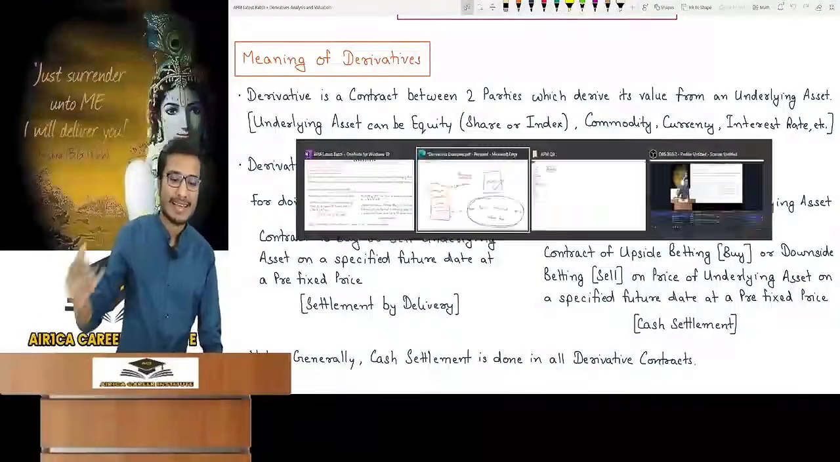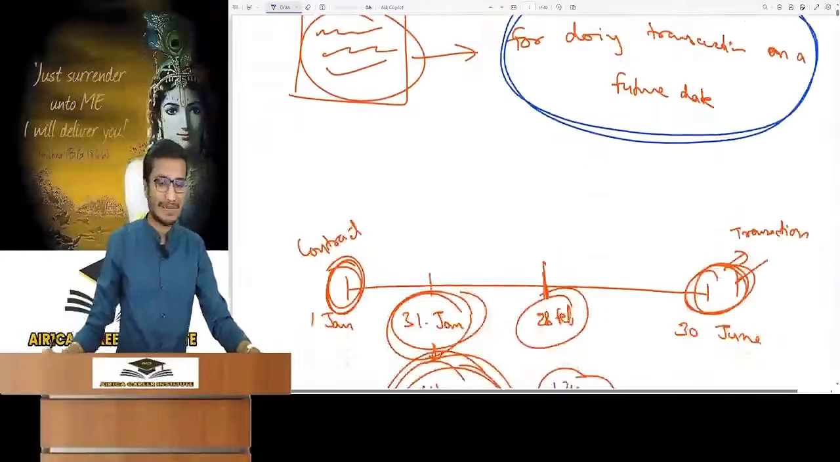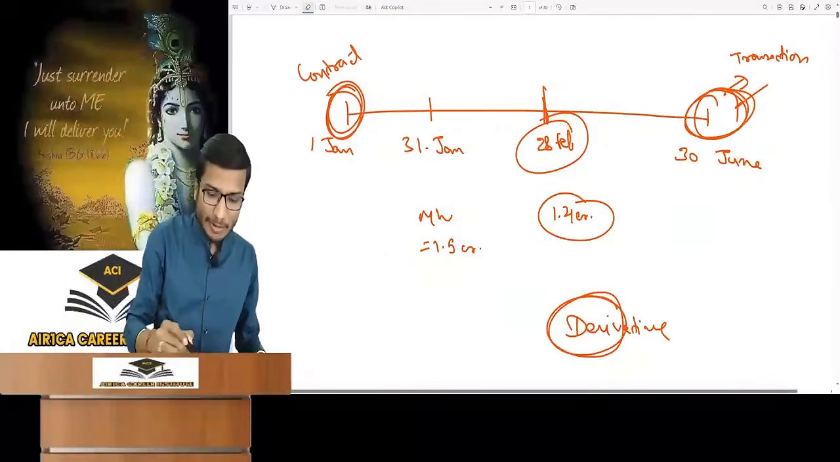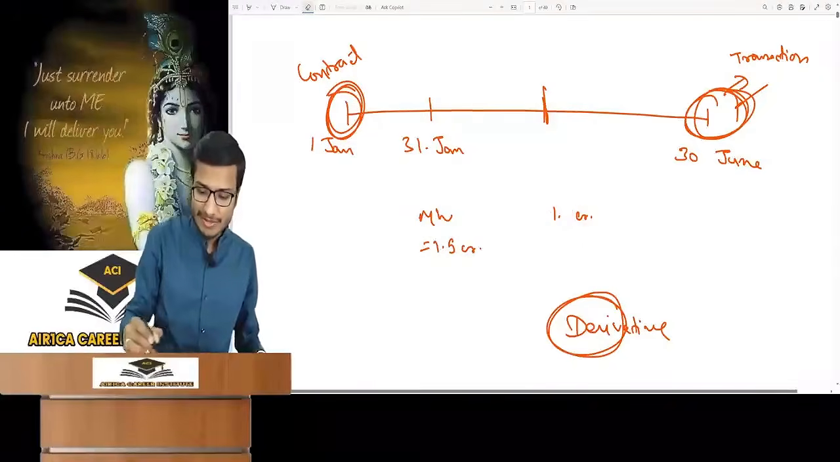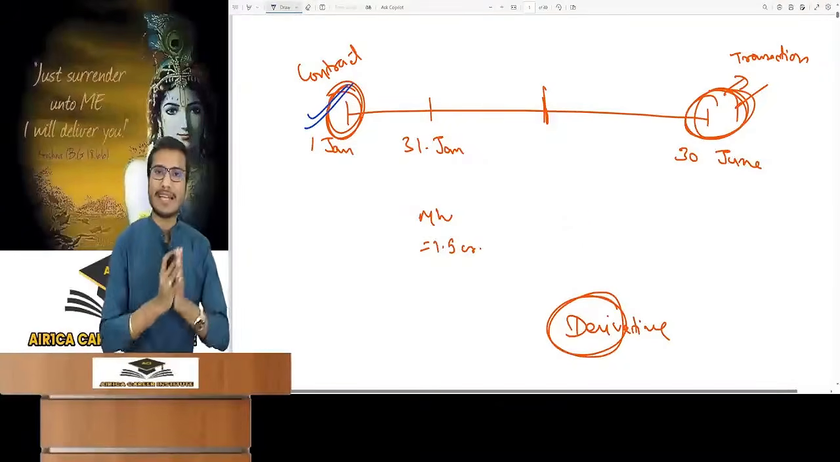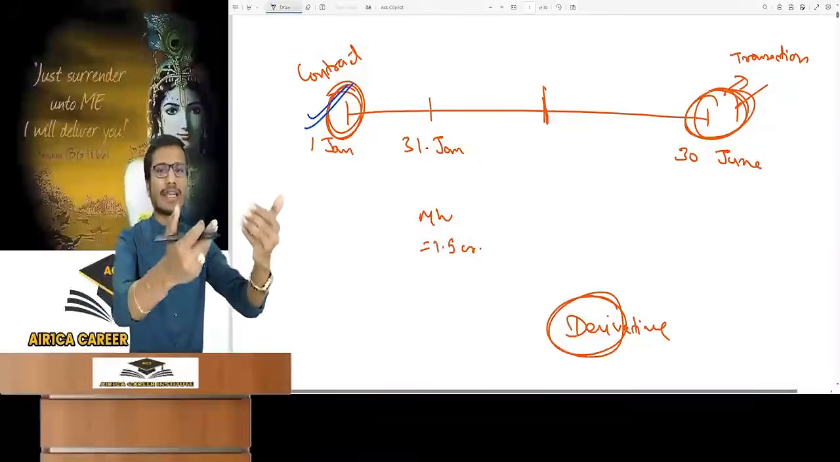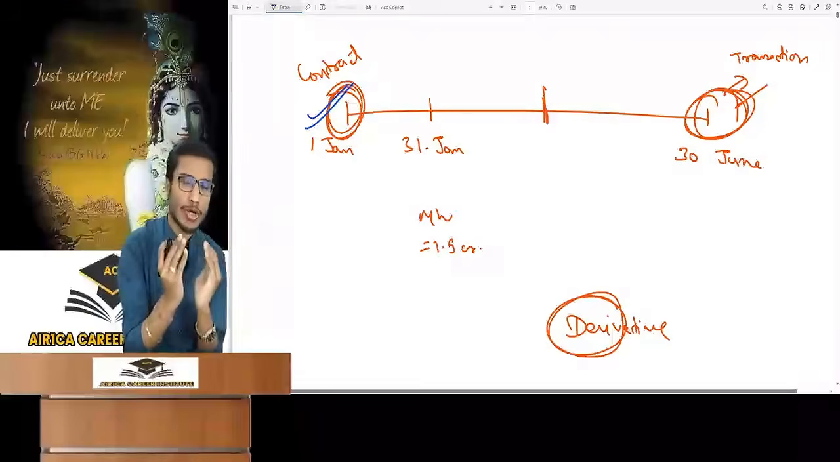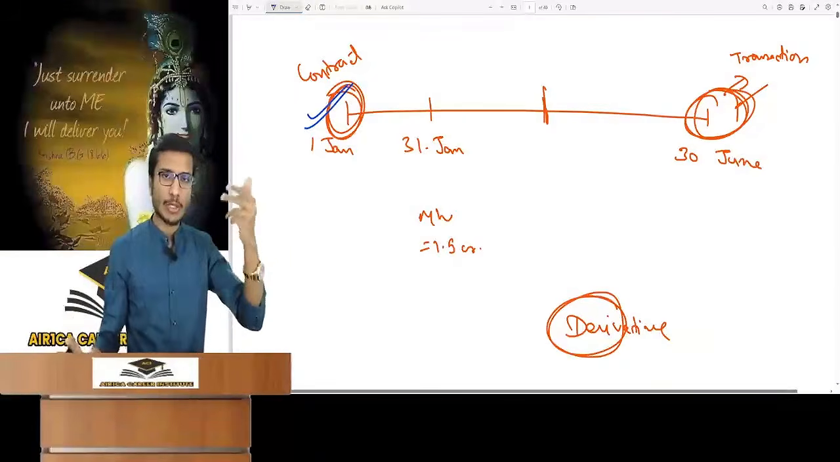So for that, let's continue this example. Try to understand it. Let's see what happened. When did I sign the contract? Suppose we have signed the contract on 1st of January. What contract did I sign? That after 6 months I will buy this land from you for 1.2 crore, meaning 1 crore 20 lakhs rupees, okay? After 6 months means 30 June.